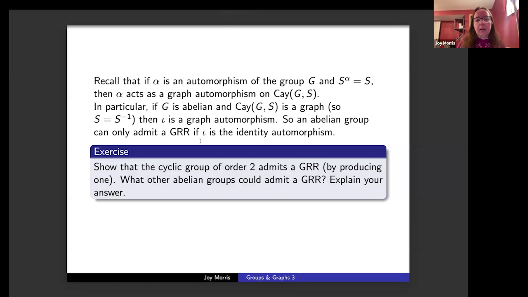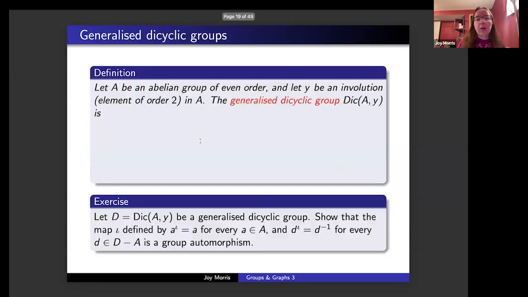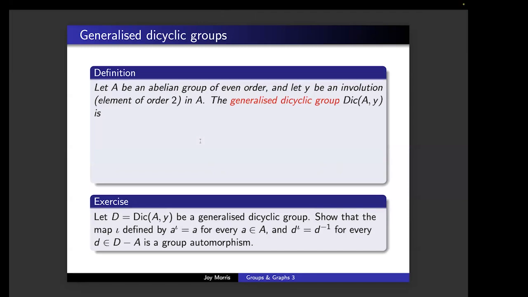And the cyclic group of order 2 admitting a GRR. And then I defined generalized dicyclic groups and discussed that there is this automorphism of them. We see just the generalized part; I intended to write in the lower part of the definition, but unfortunately I'm not able to use my iPad, so I can't write this in.